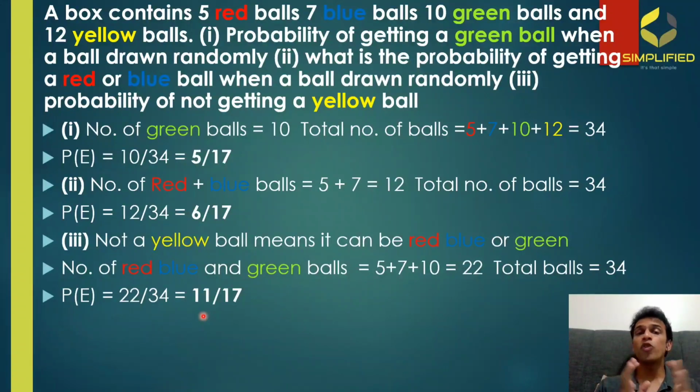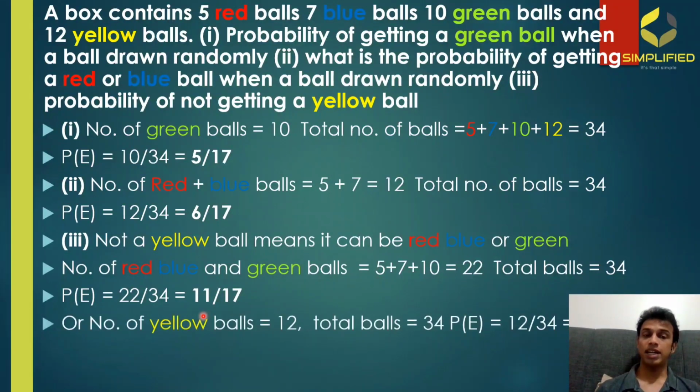There is one more way you can do this same problem. Okay, we are asked to find the probability of not getting a yellow ball. How about finding the probability of getting a yellow ball and subtracting that probability from 1? Because we know that as per the fifth condition, which I mentioned to you, the sum of all possible outcomes probability is going to be 1. So if you are subtracting the probability of getting a yellow from 1, you are going to get the probability of not getting a yellow ball.